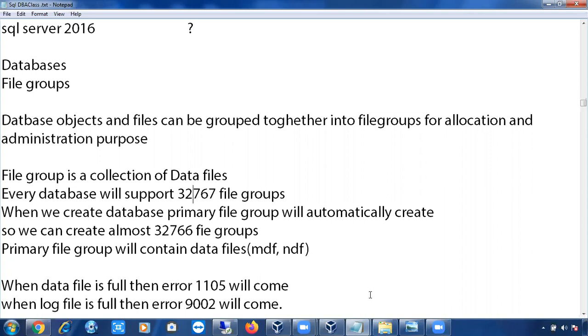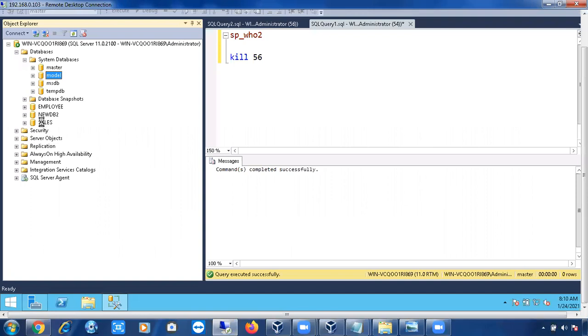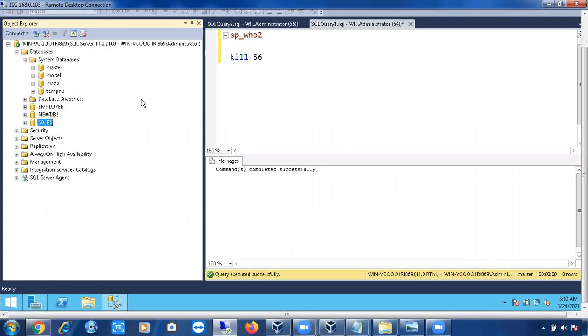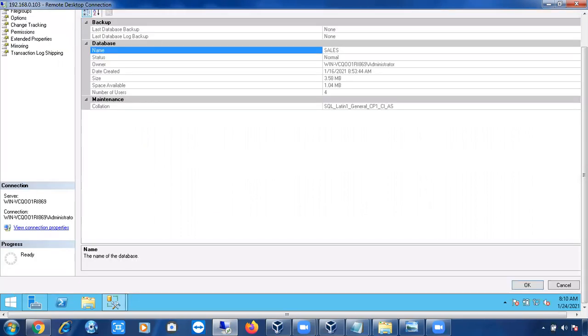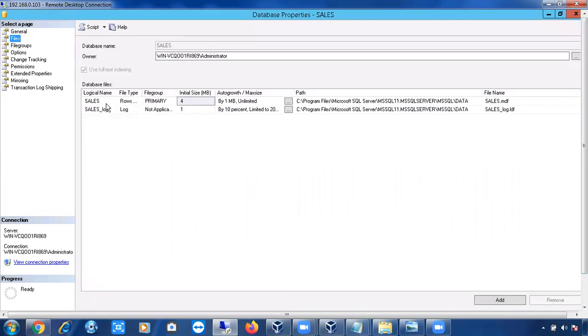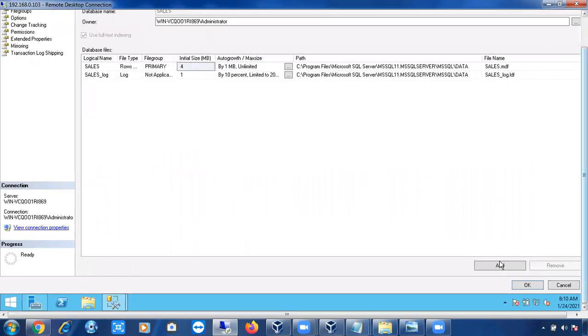So where can I see the file group exactly? If you go to any database's properties, including system databases, you can see two pages. The first is the General page, the second is the Files page. In the Files page you can see data files and log files. If you want, you can add multiple files.